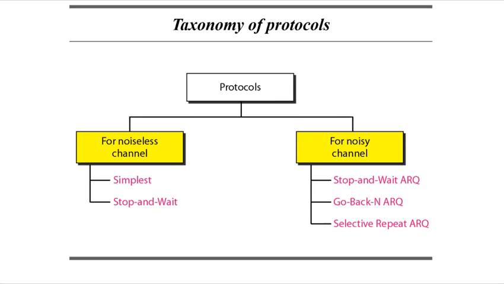selective repeat ARQ. Before starting the protocol, I'd like to remind you that these two protocols, the go back N ARQ and selective repeat ARQ, are based on the concept of sliding window protocol. We have seen how we are supposed to take a window of the frames that is to be sent on the sender side and on the receiver side, and how the window slides while it is sending one frame at a time. So both of these, we have already seen that go back N ARQ is based on the sliding window protocol. Today we will be seeing the selective repeat ARQ protocol. So let's begin that.